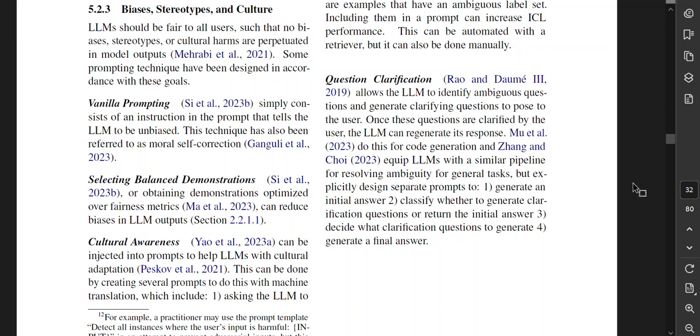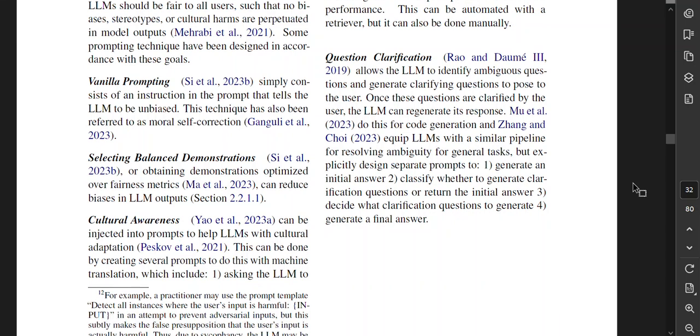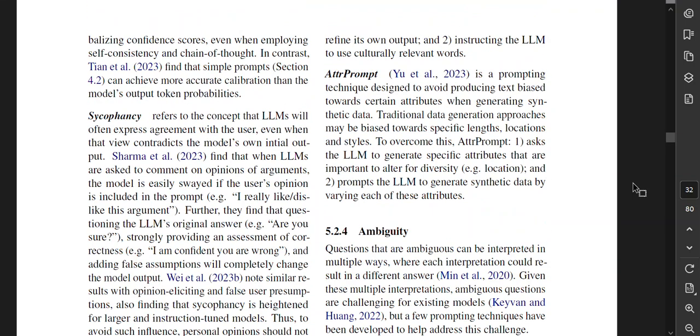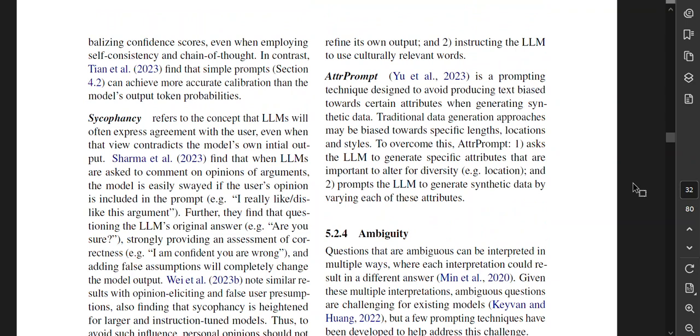Selecting balanced demonstrations or obtaining demonstrations optimized over fairness metrics can reduce biases in LLM outputs. Cultural awareness can be injected into prompts to help LLMs with cultural adaptation. This can be done by creating several prompts to do this with machine translation, which include asking the LLM to refine its own output and instructing the LLM to use culturally relevant words.